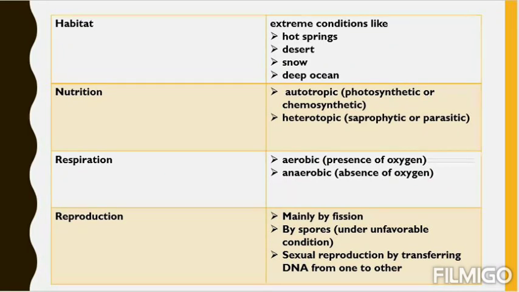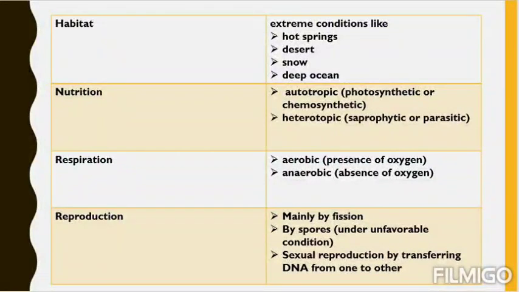That means they can produce energy by the oxidation of chemicals or by the oxidation of inorganic substances. That you have to remember. That will come later. So just remember, if they are autotrophic, if they can produce their own food, they can be either photosynthetic or chemosynthetic. Both are autotrophs.